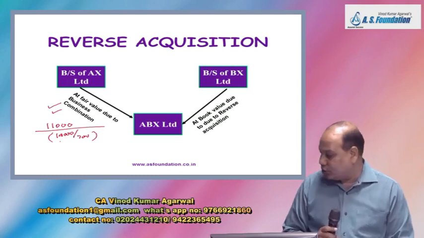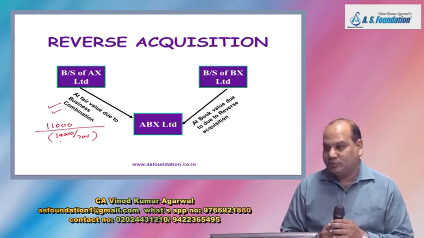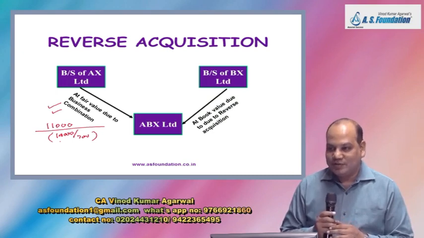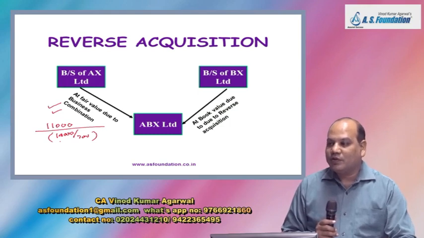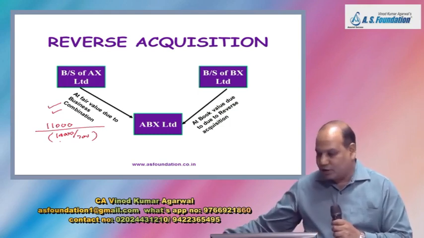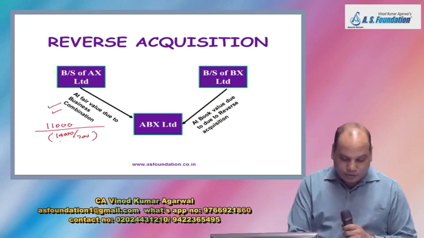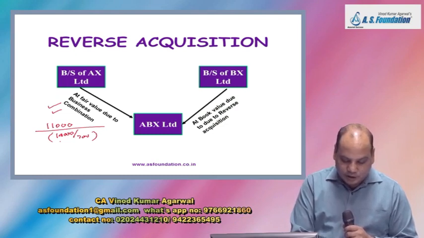One more question you had from my side: pass journal entries in the books of ABX Limited. Write down pass journal entries in the books of ABX Limited. So write down first this diagram which I have drawn for you so that you can understand better.